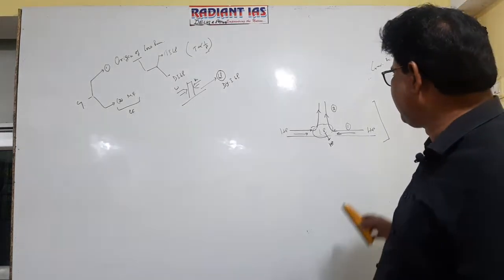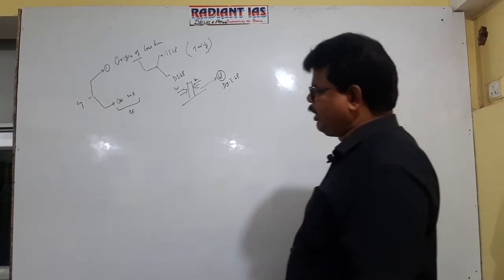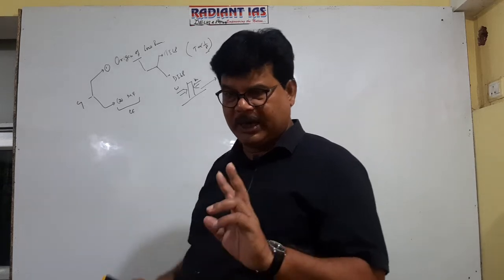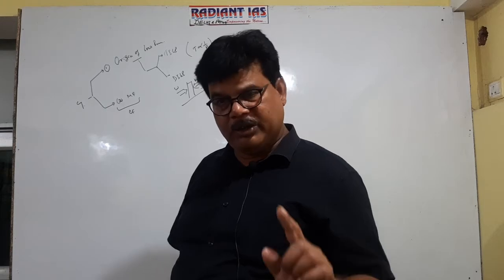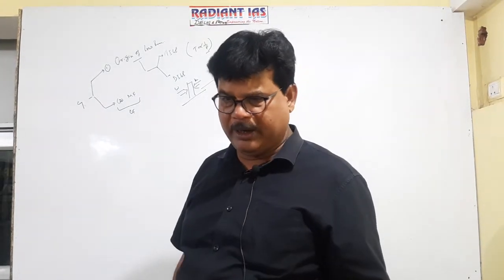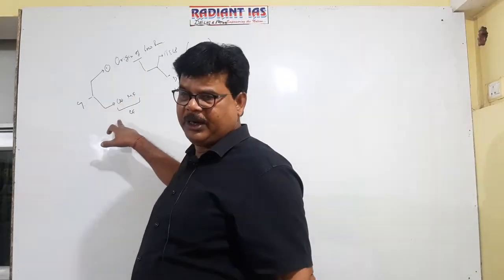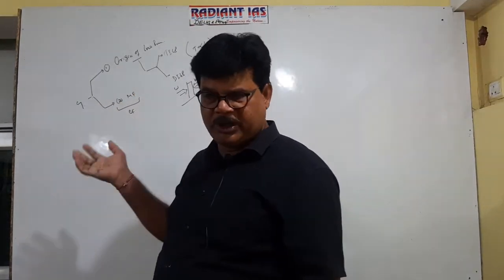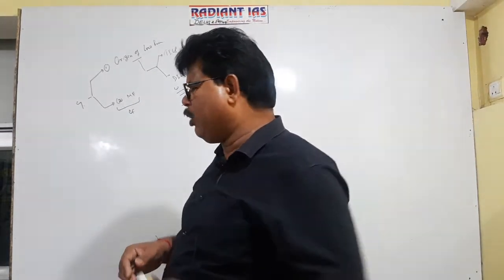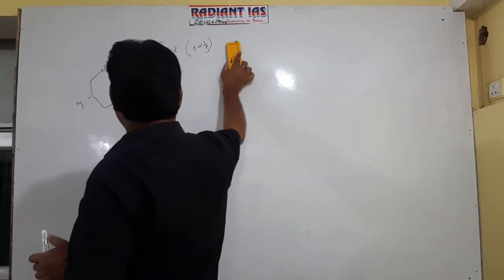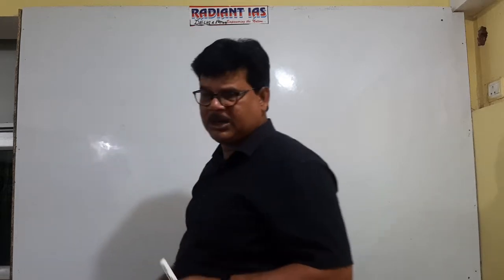Cyclone is an example of secondary circulation. And what are the conditions for origin and development of the cyclone? There are two essential conditions. If both conditions are fulfilled, then only cyclone will originate. First is the origin factor and second is the maintenance factor. Origin factor means origin of the low pressure, and maintenance factor is the Coriolis force. Now we will investigate the place of origin of the cyclone on the earth.